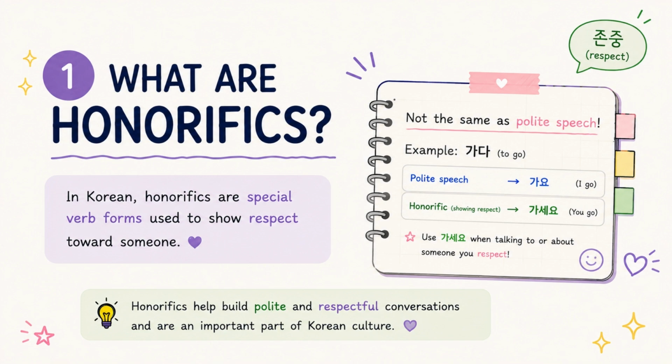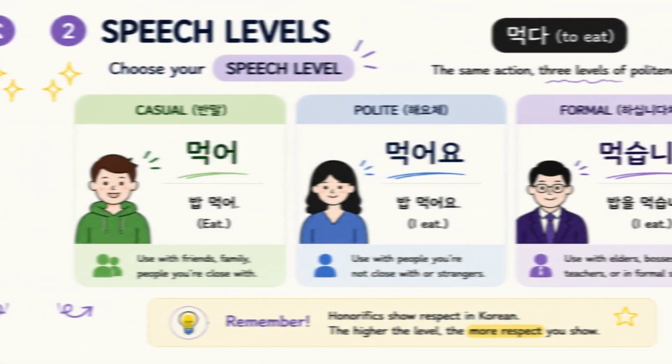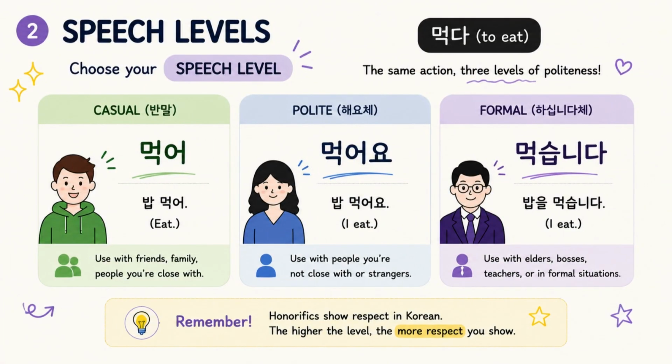So, one of the first things you notice about Korean is that you don't speak the same way to everyone. Korean uses honorifics to show respect depending on who you're talking to. Before we dive into honorific grammar, it is important to understand speech levels. These are different ways of speaking depending on how formal or polite the conversation is.